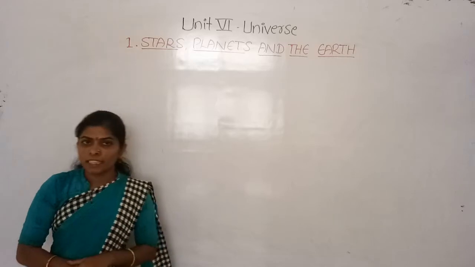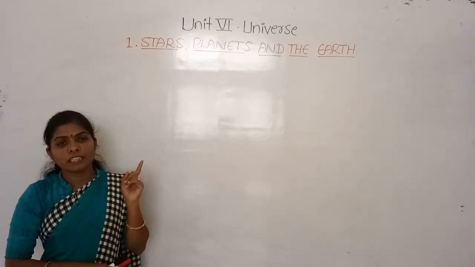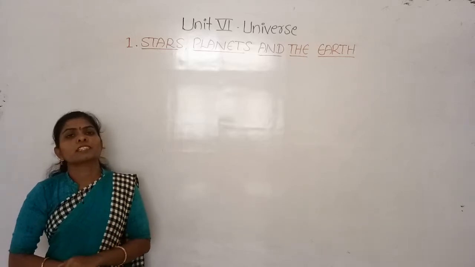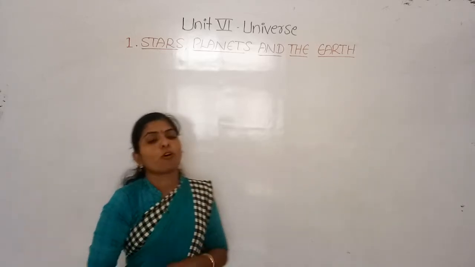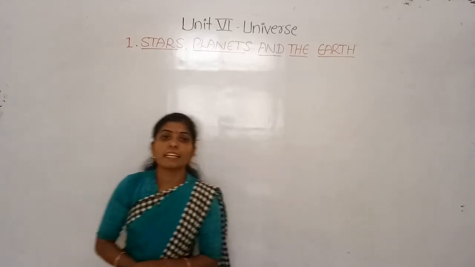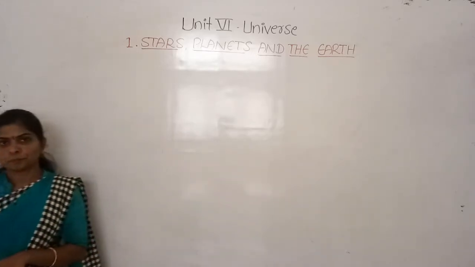All the 8 planets are revolving around the sun in a fixed path, which is called the orbit. All the planets revolve around the sun in an elliptical orbit.